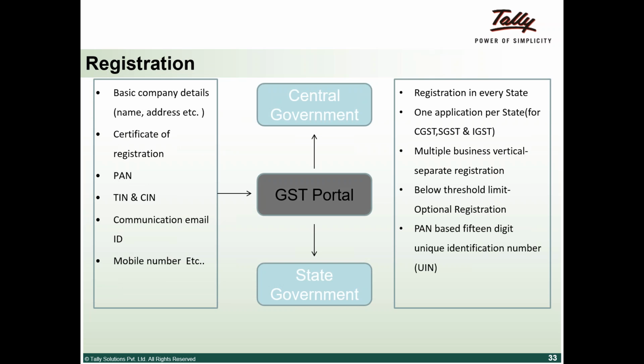So one difference between what used to happen earlier and now is that this can happen only online, which is going to change the way all software providers' business works, in the sense that everyone has to change their software to match the requirements of GST.